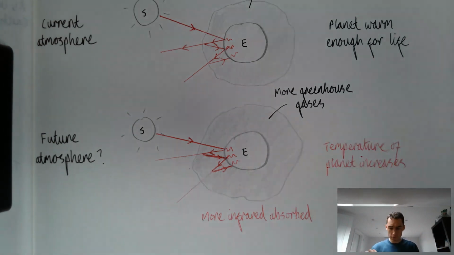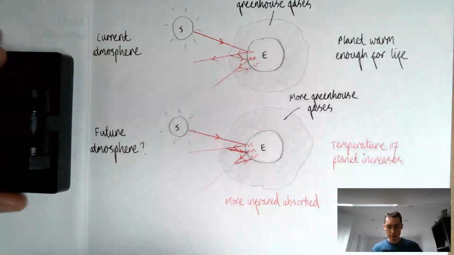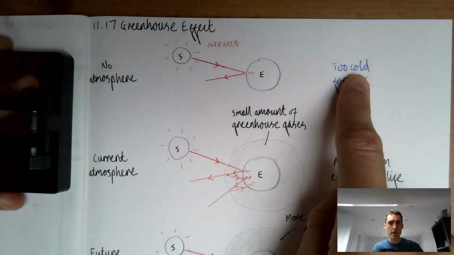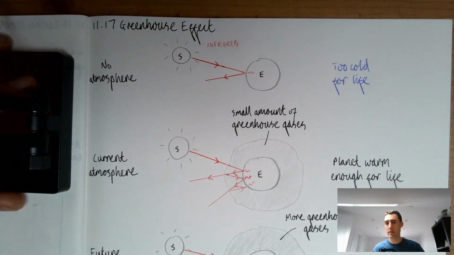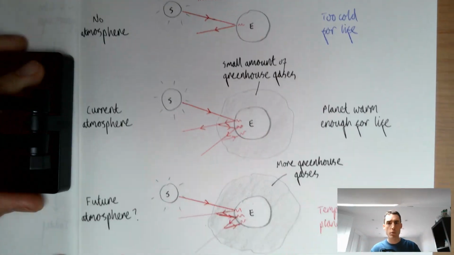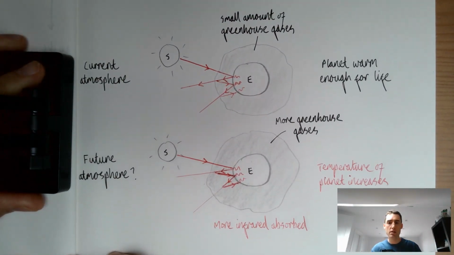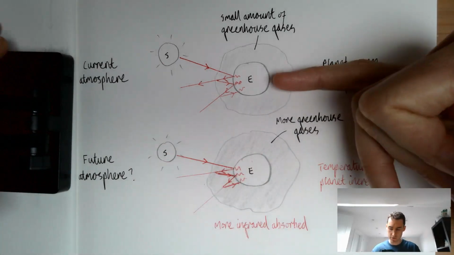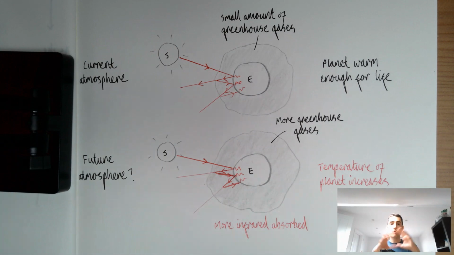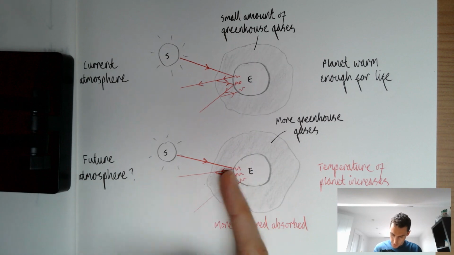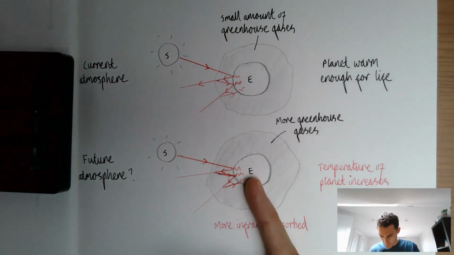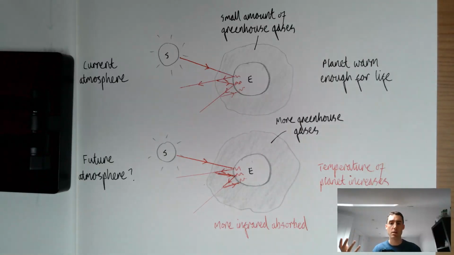So really, all we want them to be able to do in this lesson, I think it's worth drawing the first one that I did here, because that shows that the greenhouse effect is not a bad thing. That would be a terrible misconception. The greenhouse effect is necessary to life as we know it. But what we really want them to take away is this part of the diagram here, the difference between the current atmosphere and the future atmosphere, and why, if there's more greenhouse gases in the atmosphere, less of the infrared radiation can escape back out of the atmosphere, more is reflected back to the Earth, therefore more is absorbed, and the temperature of the planet increases. And that's what we want them to write about in the independent practice at the end of this lesson.